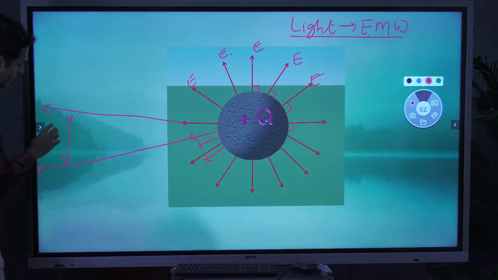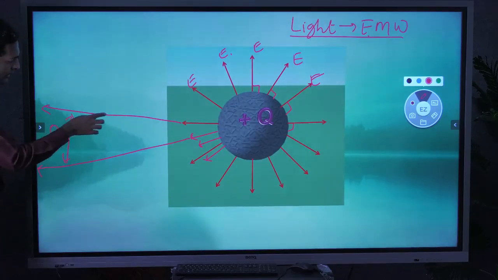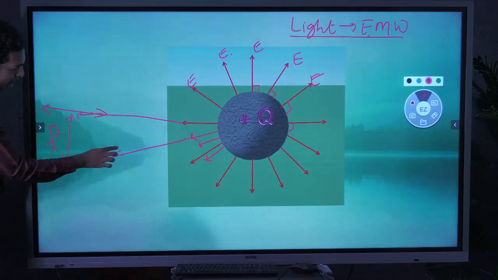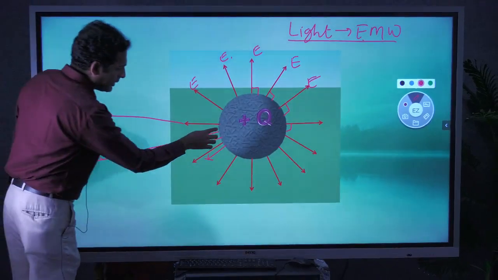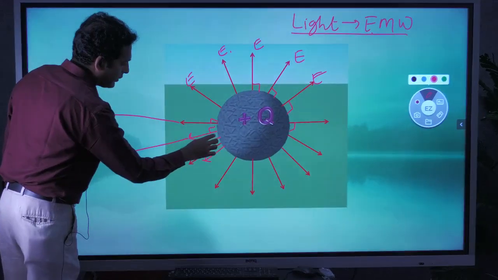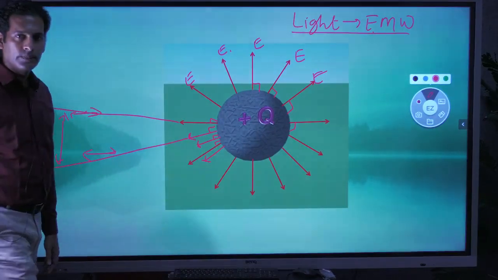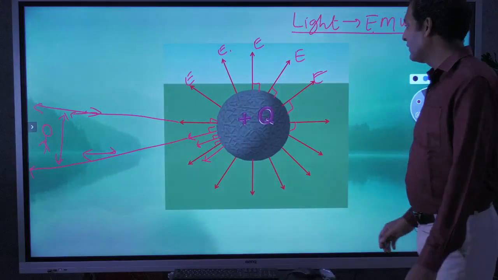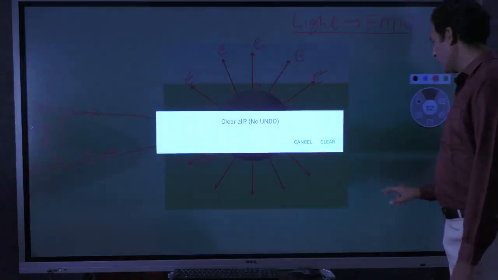If we are watching this light from the earth, we feel that these lines are parallel to each other, but in actual they are perpendicular to the source. So positive charges will give out the electric field intensity outward.